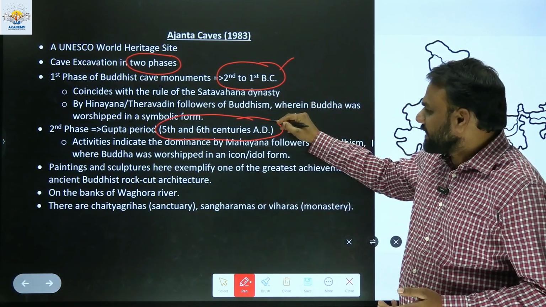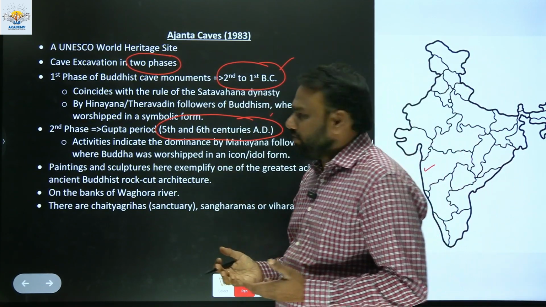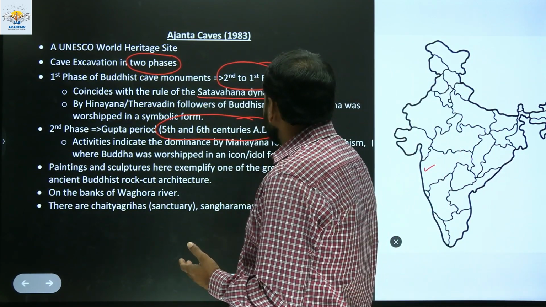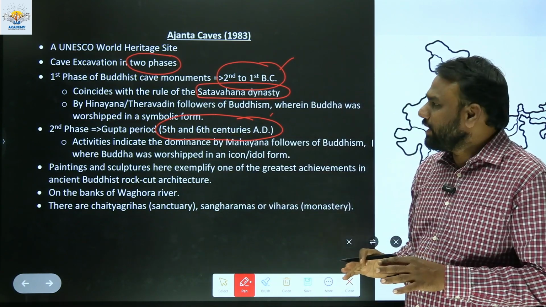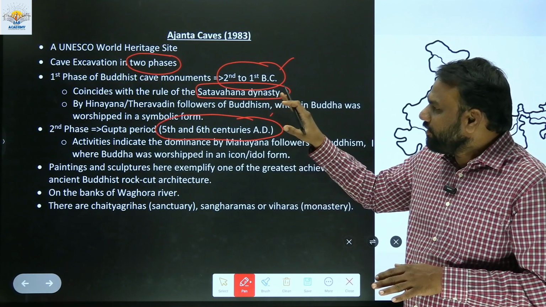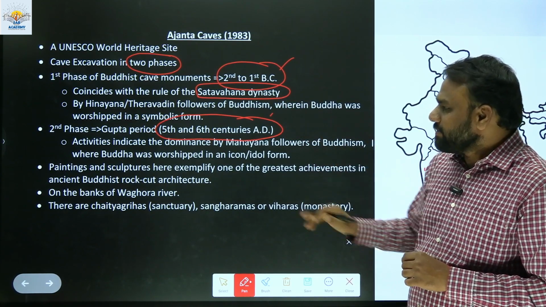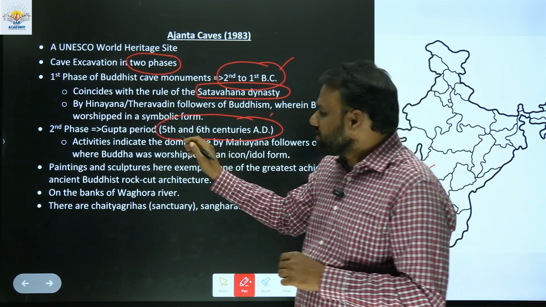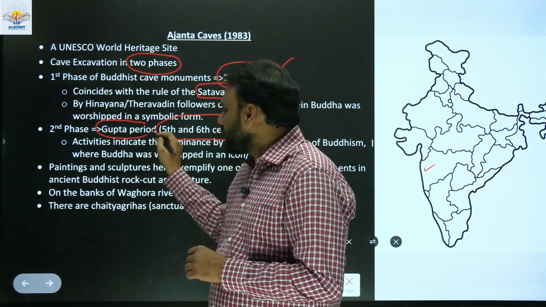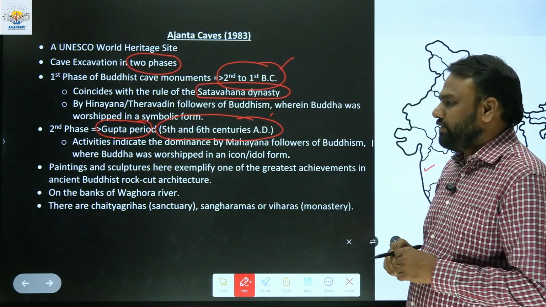The first phase coincides with the rule of the Satavahana dynasty, and the second phase took place when the Guptas were ruling, during the Gupta period.